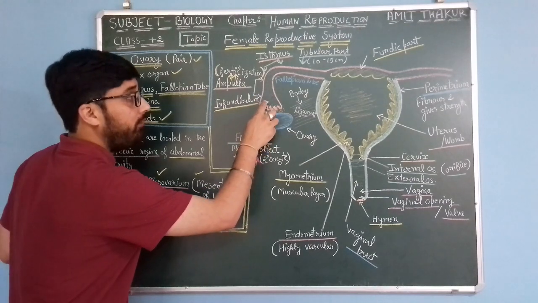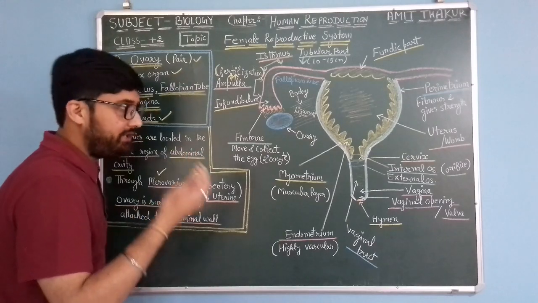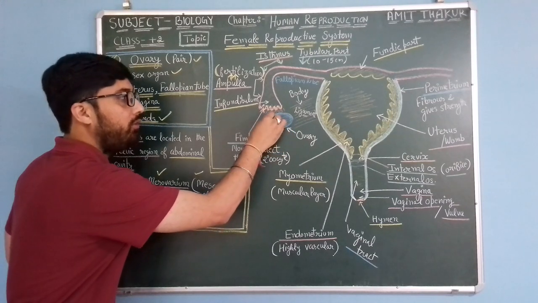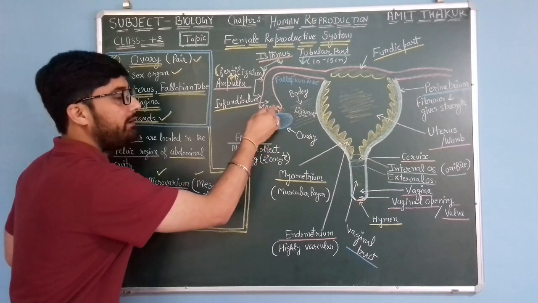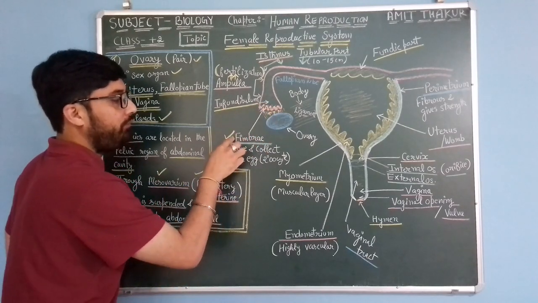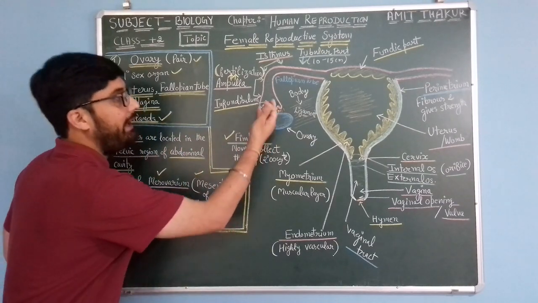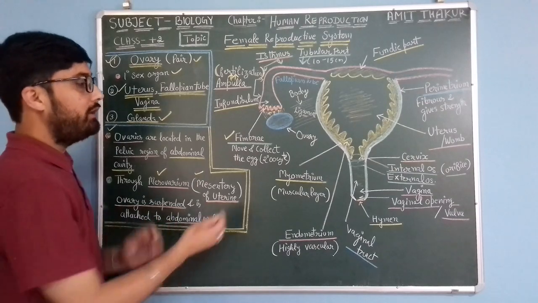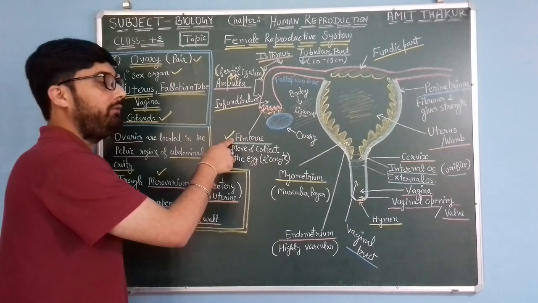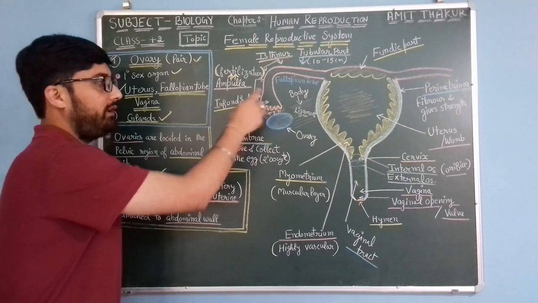So the fimbriae create a suction pressure to collect the secondary oocyte from this ovary. So where will the secondary oocyte go? Here, to the fallopian tube. The reason is that the fimbriae produce suction pressure between the ovary and the fallopian tube.